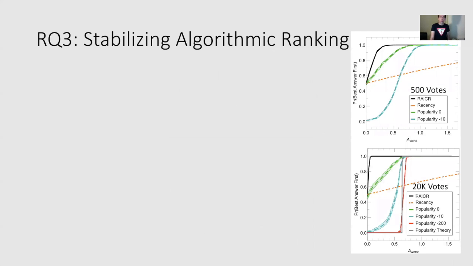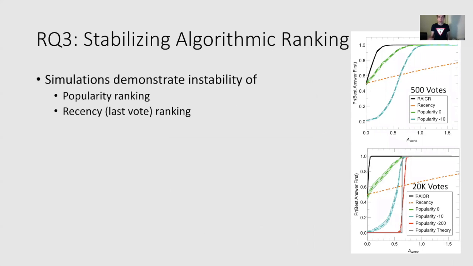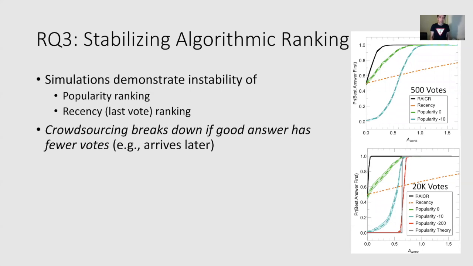Finally, to answer research question 3, stabilizing algorithmic ranking, we show in the right plots that simulations demonstrate instability of popularity ranking and recency ranking, i.e. ranking by the last vote. It also shows that crowdsourcing breaks down if the good answer has fewer votes, for example, if it arrives later.